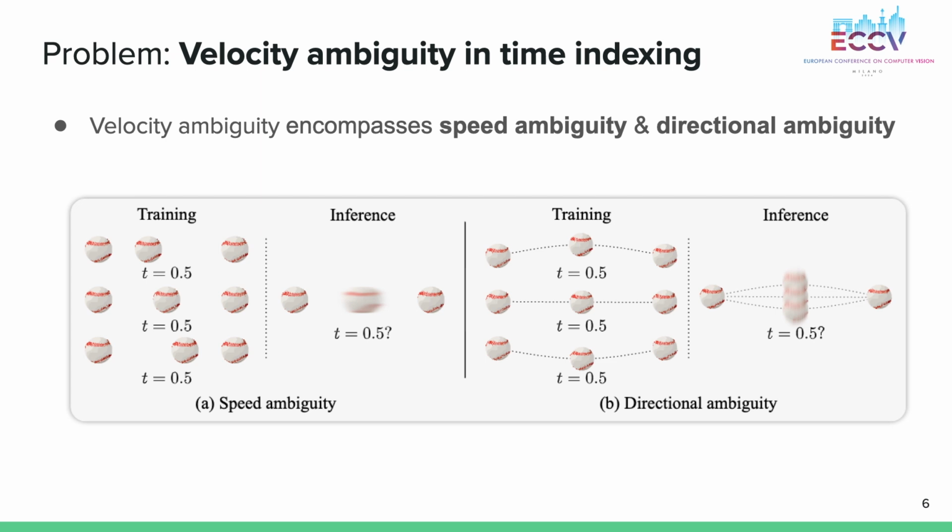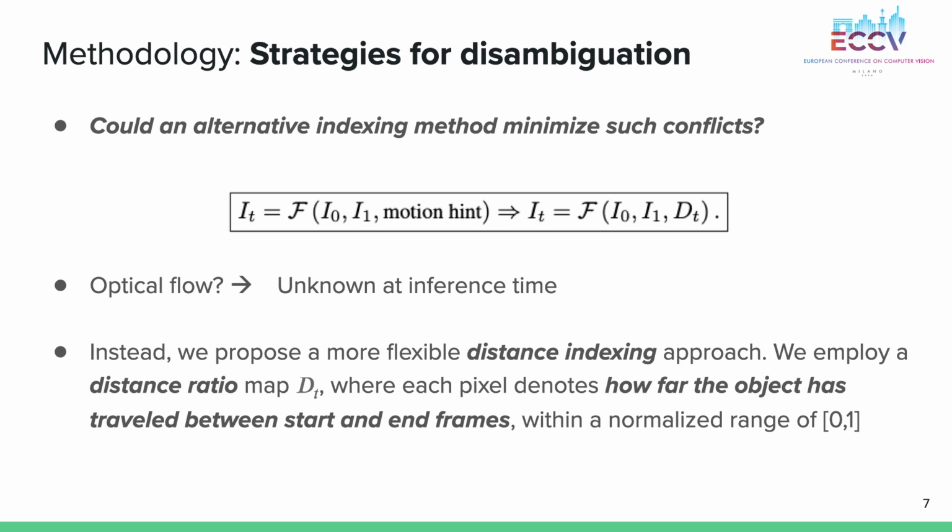Using a baseball as an example, imagine that the start and end positions of the baseball are the same. At a given time, such as t equals 0.5, the speed can vary, which is referred to as speed ambiguity. Similarly, the direction of the baseball's movement can also differ, leading to directional ambiguity. Our question is, could an alternative indexing method minimize such conflicts?